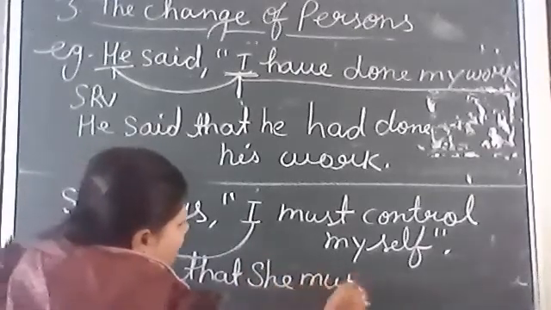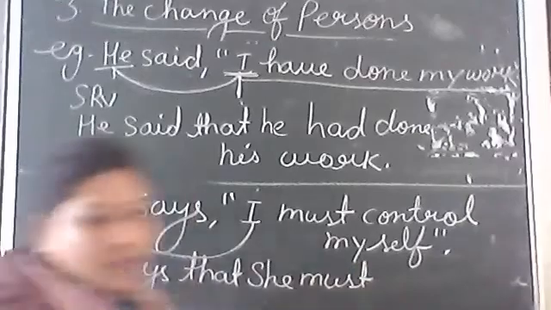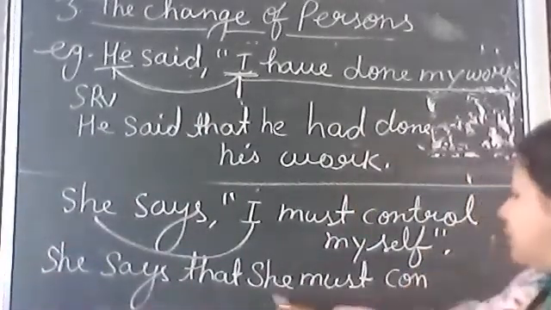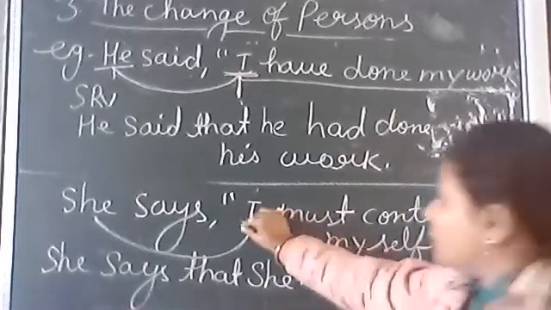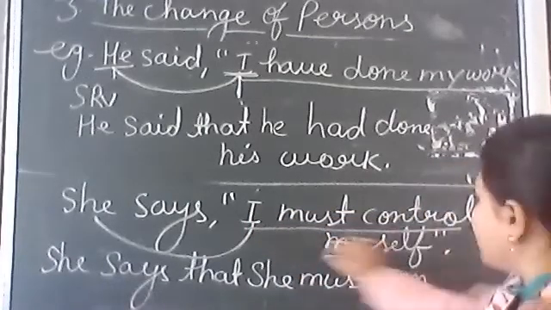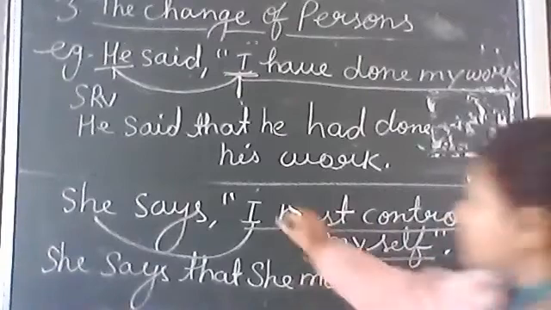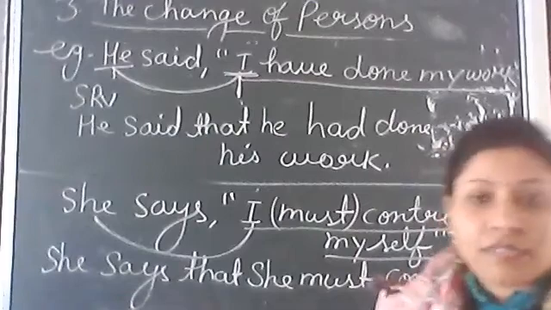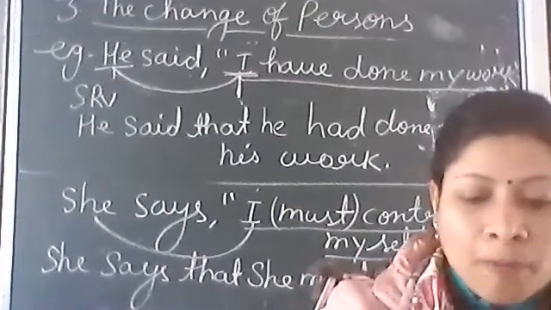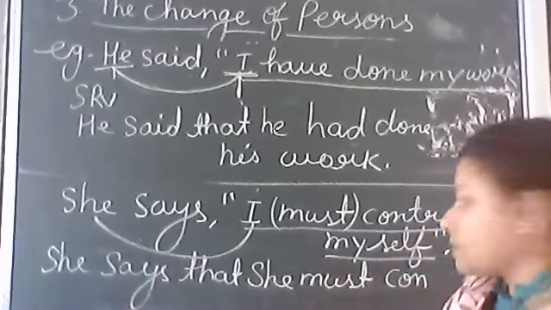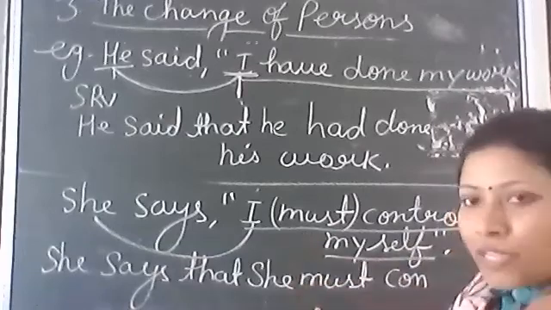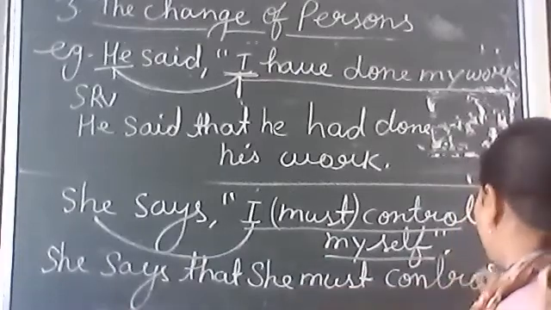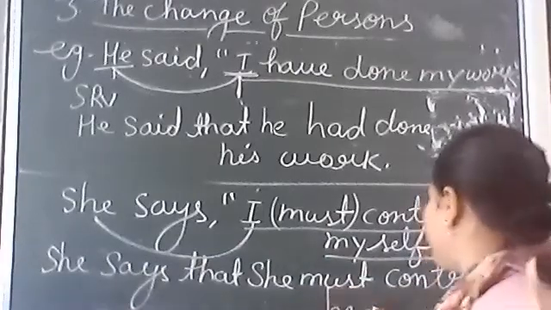She must control. And what is must? Modals. And modals we cannot change. So she must control herself.